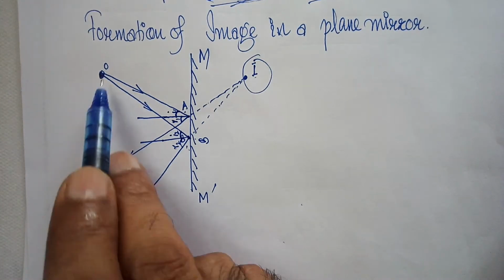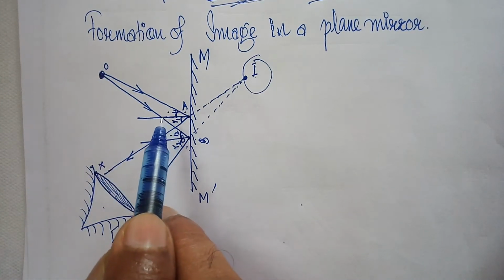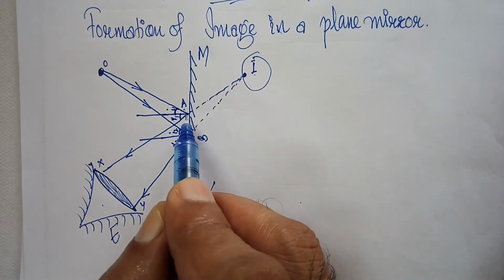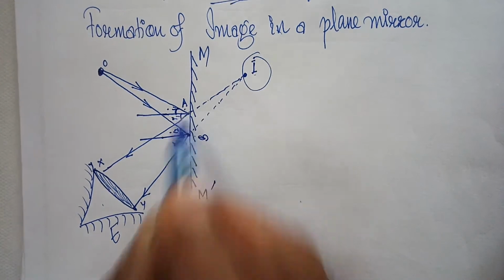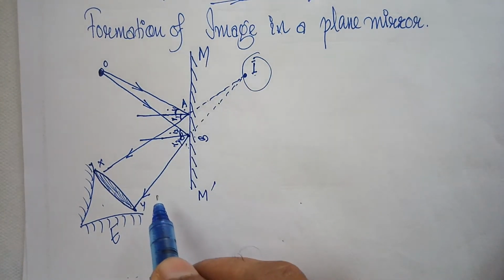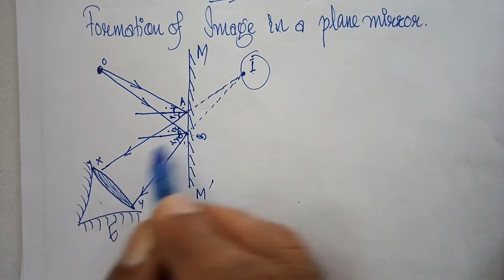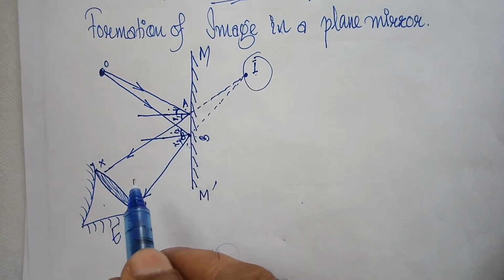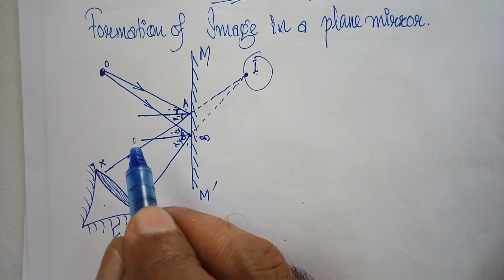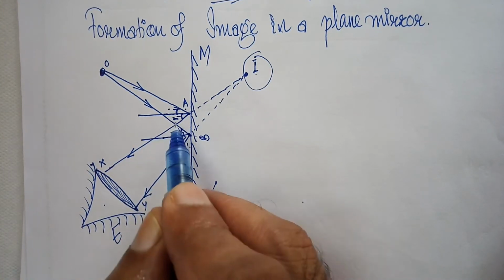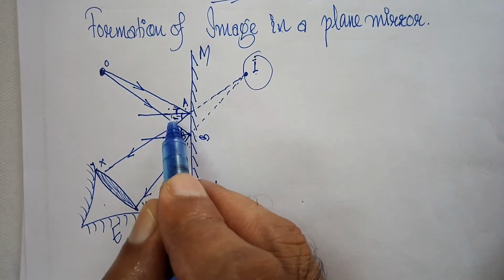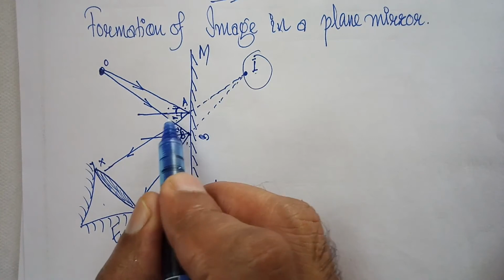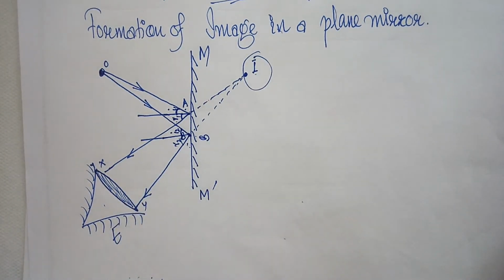Now a ray of light OA coming from the object O is incident on the plane mirror at the point A, and it gets reflected in the direction AX according to the law of reflection, making an angle of reflection R1 which has the same measurement as the angle of incidence I1.